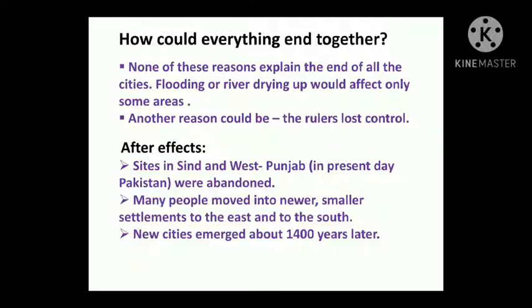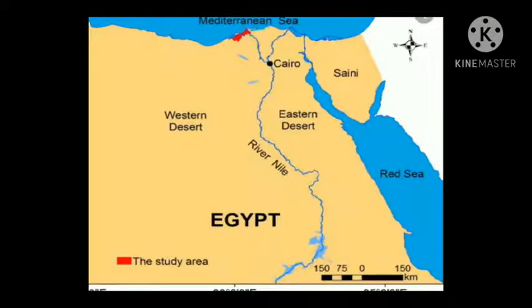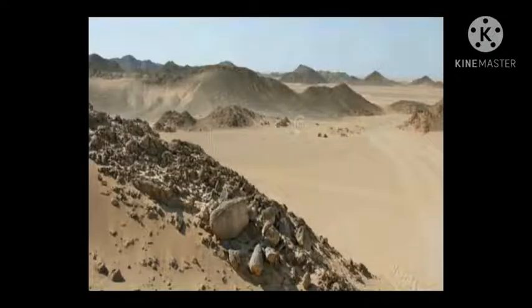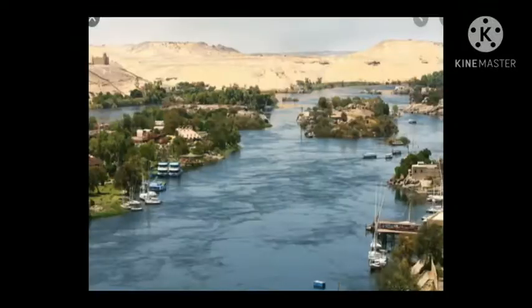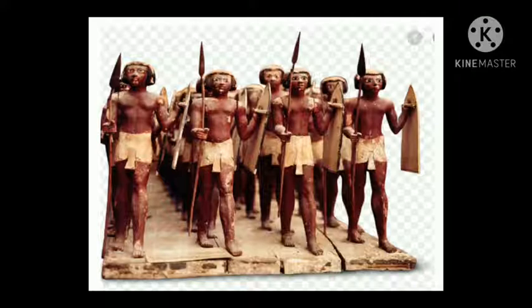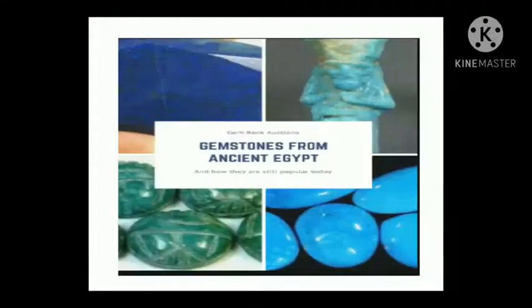Besides Harappan civilization, there existed many other civilizations in the world. One among them is Egyptian civilization. Children, try to find Egypt in your atlas. Most of Egypt is a dry desert, except for the lands along the river Nile. Around 5000 years ago, kings ruled over Egypt. These kings sent armies to distant lands to get gold, silver, ivory, timber and precious stones.